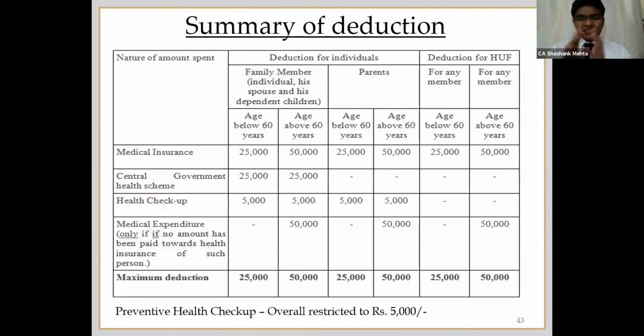This is just for your information, a tabulation of the amount which can be claimed under 80D, various permutation combinations. Okay, so just for the information.